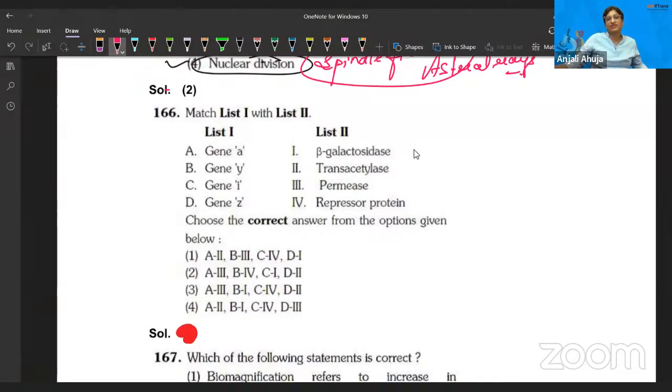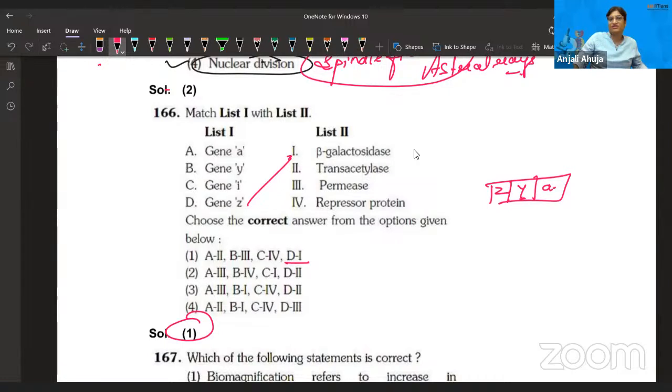So, match list 1 and list 2. That's easy. ZYA is the lac operon. Z is coding for beta galactosidase. So D is matching with 1. Do I need to discuss further? I don't need to. But just a reminder, among the structural genes in the lac operon, there are lac Z, Y, and A. The A codes for transacetylase.